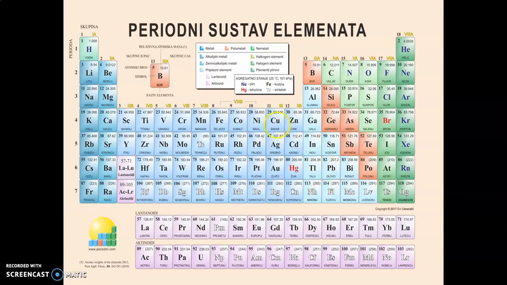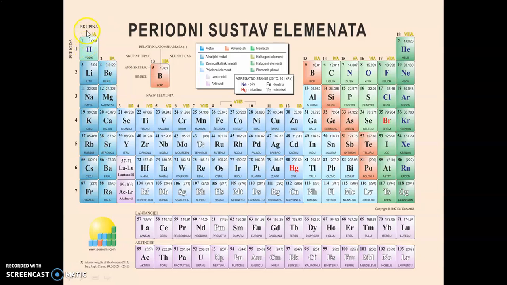See, this is the periodic table, and the next question depends on this periodic table. So see carefully this periodic table. There are 1, 2, 3, 4, 5, 6 and 7 periods. In the long form of the periodic table, there are 7 periods.